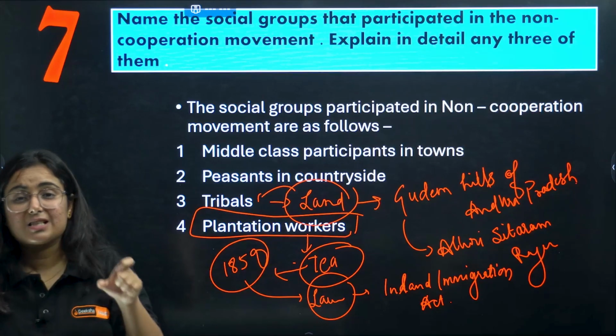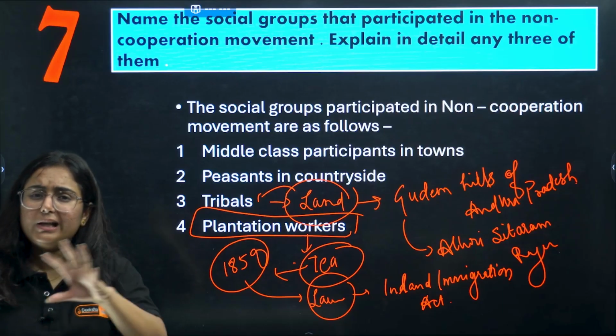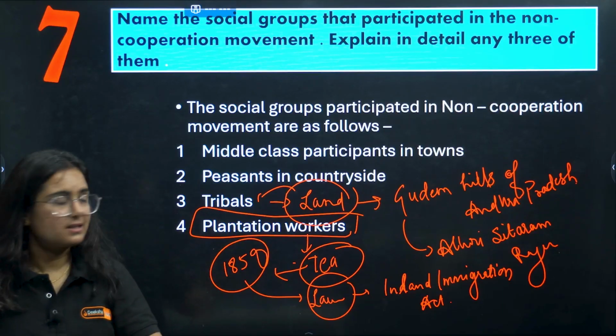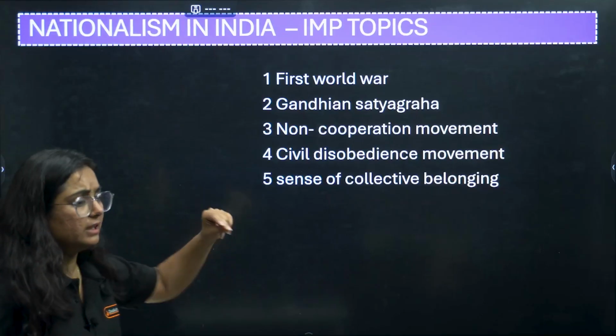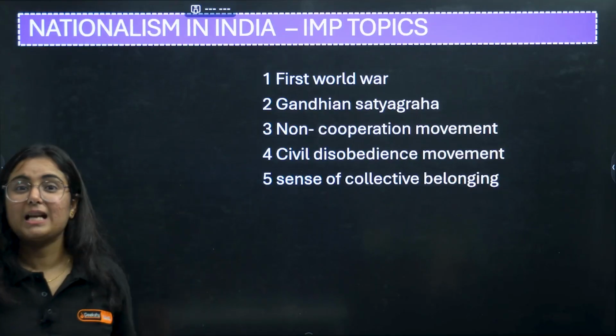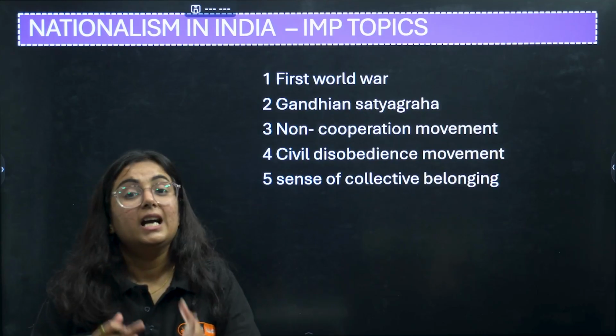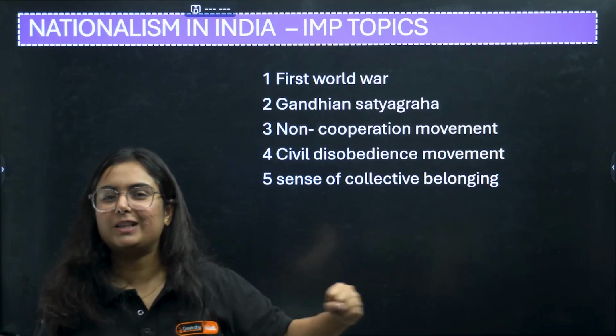See how I am using key terms here. Only key terms I am using. Pay attention to these key terms and write your answers. So we are done with the 7th question in the line and the second chapter of our half yearly syllabus. See how we have completed 2 chapters from the list of 10 chapters.